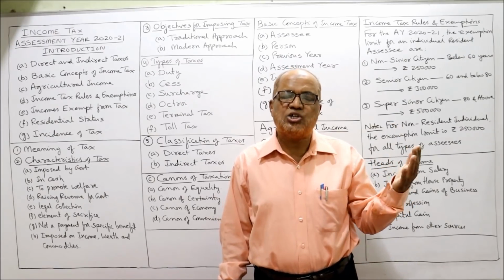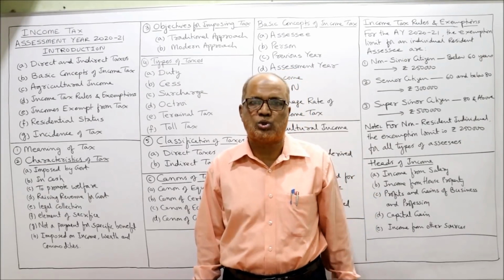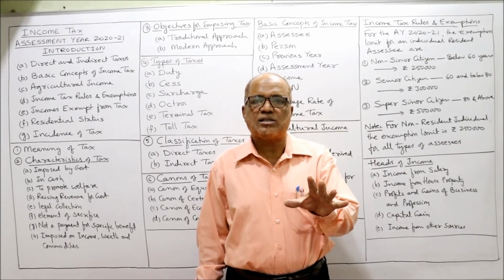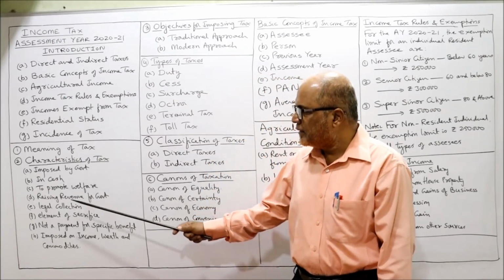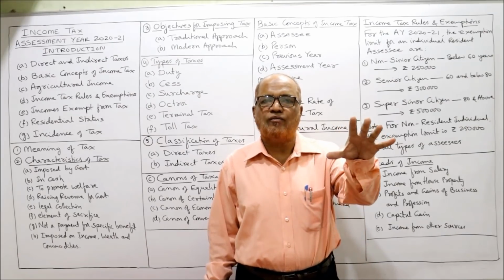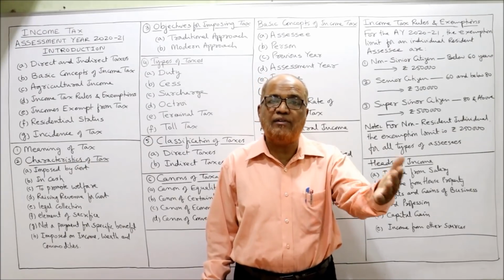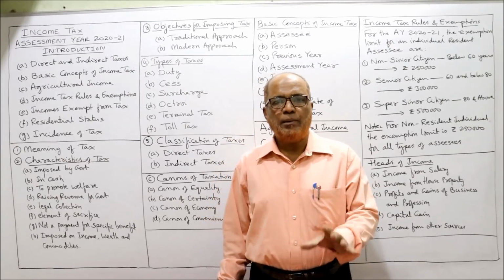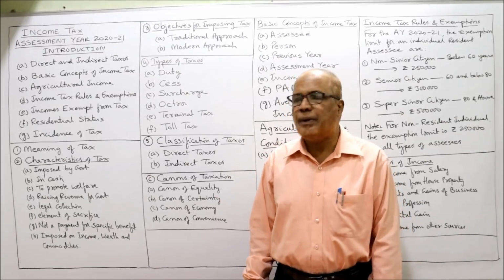Earlier, in ancient times, the tax was paid in cash as well as in goods, in commodity form. But nowadays, no country will impose the tax in kind. The tax will be imposed only in cash. Thirdly, to promote welfare. Actually, one of the objectives of the government is the welfare of the people. The tax is imposed by the government for the welfare of the people of the country. So the main purpose of the tax is the welfare of the people.